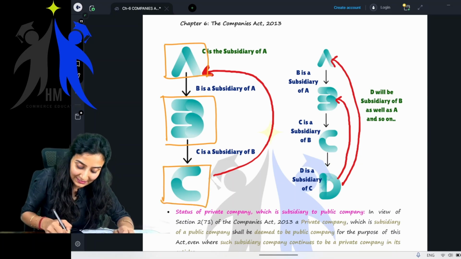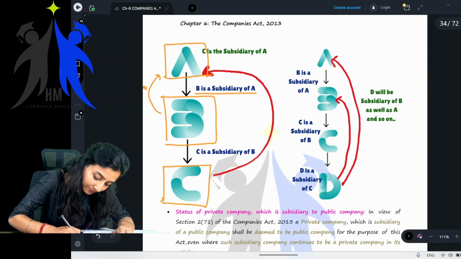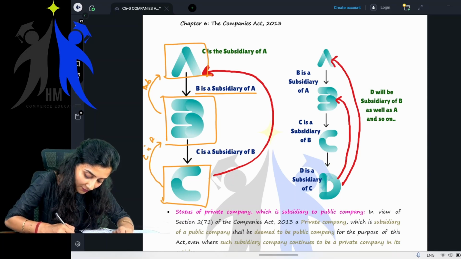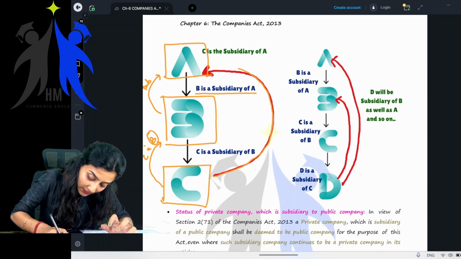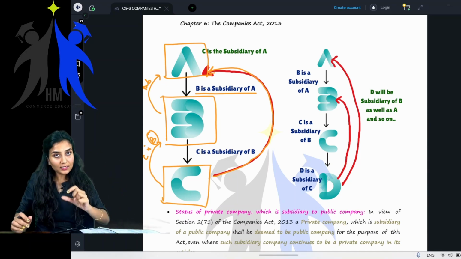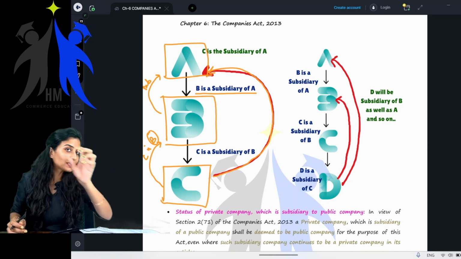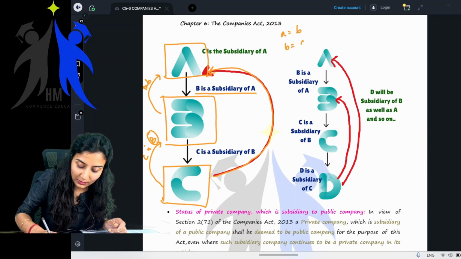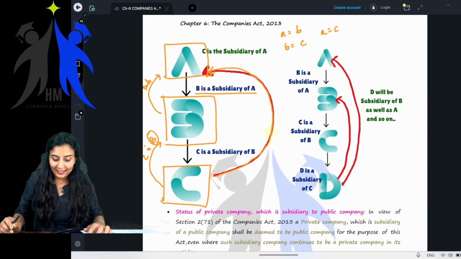Okay, fine. Now, this B Limited is a subsidiary of A. C is a subsidiary of B. Right? Now you tell me, will this C also be the subsidiary of A? B is the subsidiary of A. C is the subsidiary of B. Now, is C also the subsidiary of A? Yes or no? A is equal to B, B is equal to C. Now tell me, A is equal to C or not? Yes or no? Right? Yes?